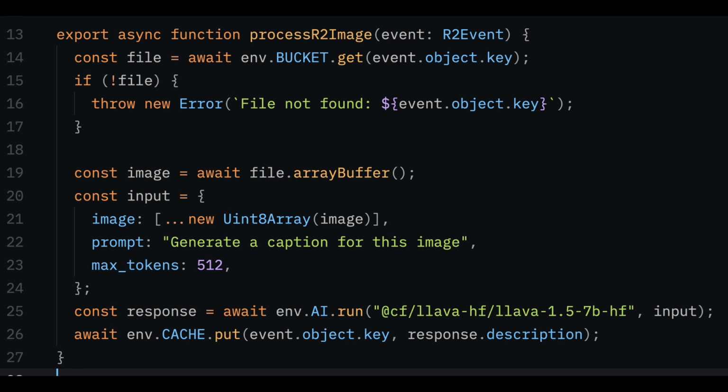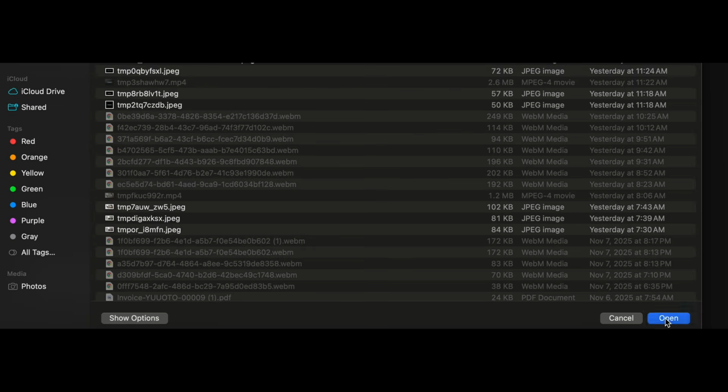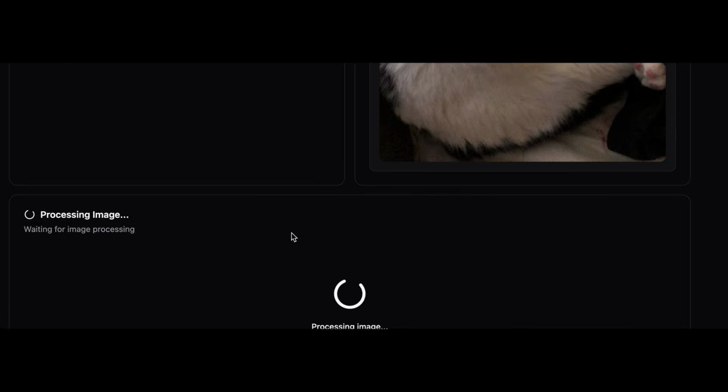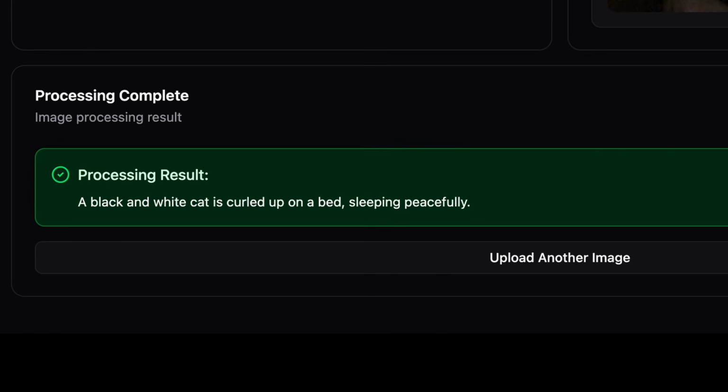We'll now create a handler for processing the image stored in R2. We'll collect the file, convert it to an array buffer, and then we'll pass it into Cloudflare's image-to-text model, telling it to generate a caption for this image. We can then deploy the data service, head over to our TanStack Start application, upload an image, and after a few seconds, you'll be able to see the caption that the AI generated.